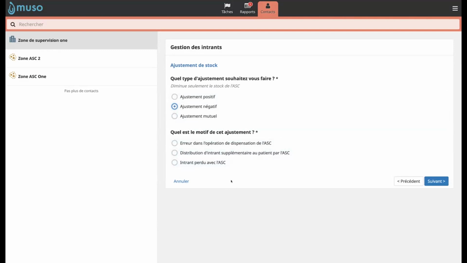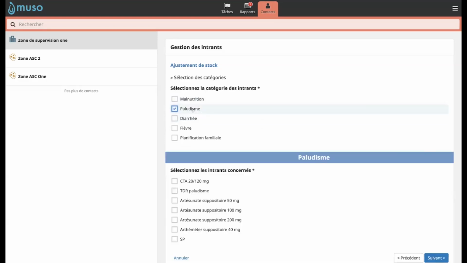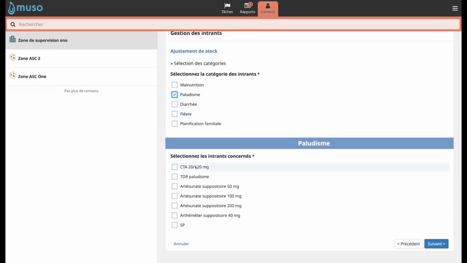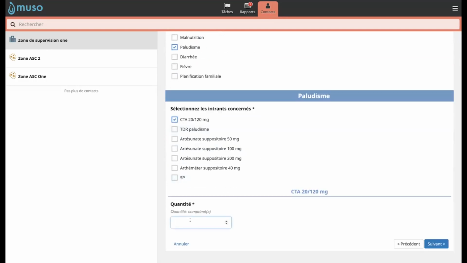And then it asks me what is the reason for this adjustment. Well, I'm saying that, let's say, my CHW has lost some of the stock units. It asks which input, and the category of this stock. I have said that this was only Malaria. And I say that well, he lost 2 units of CDA.